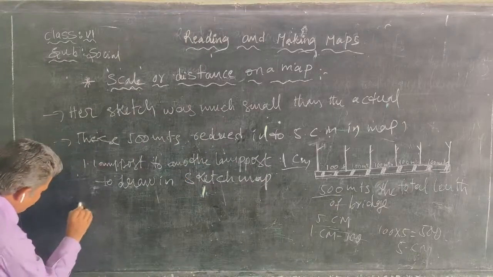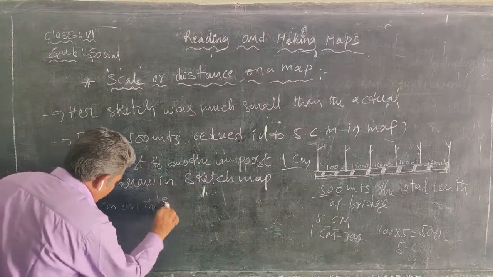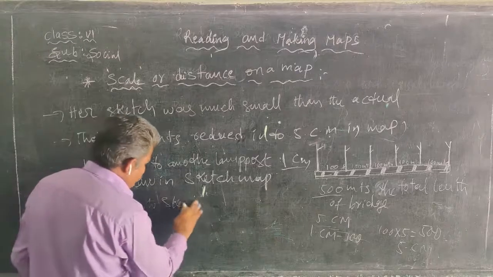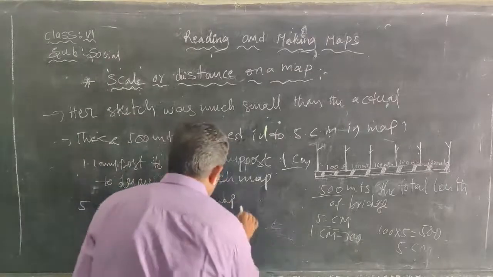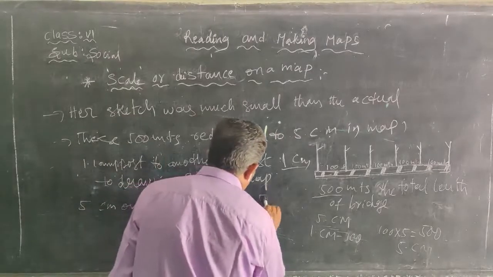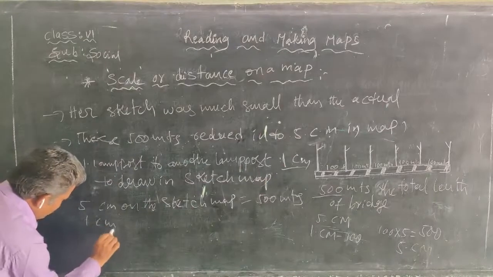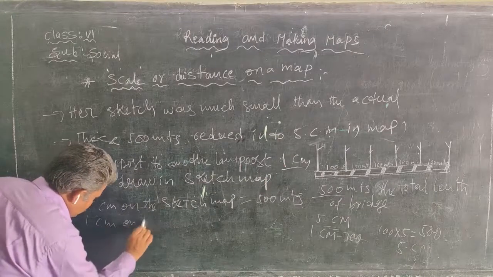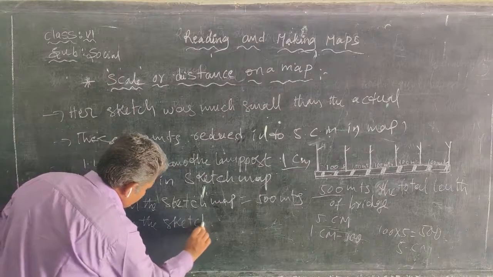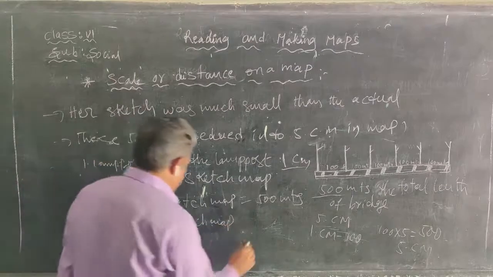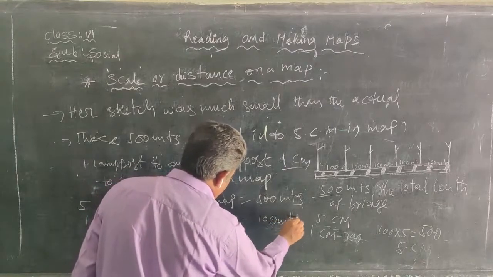5 centimeters on the sketch map equals 500 meters. 1 centimeter on the sketch map equals 100 meters.